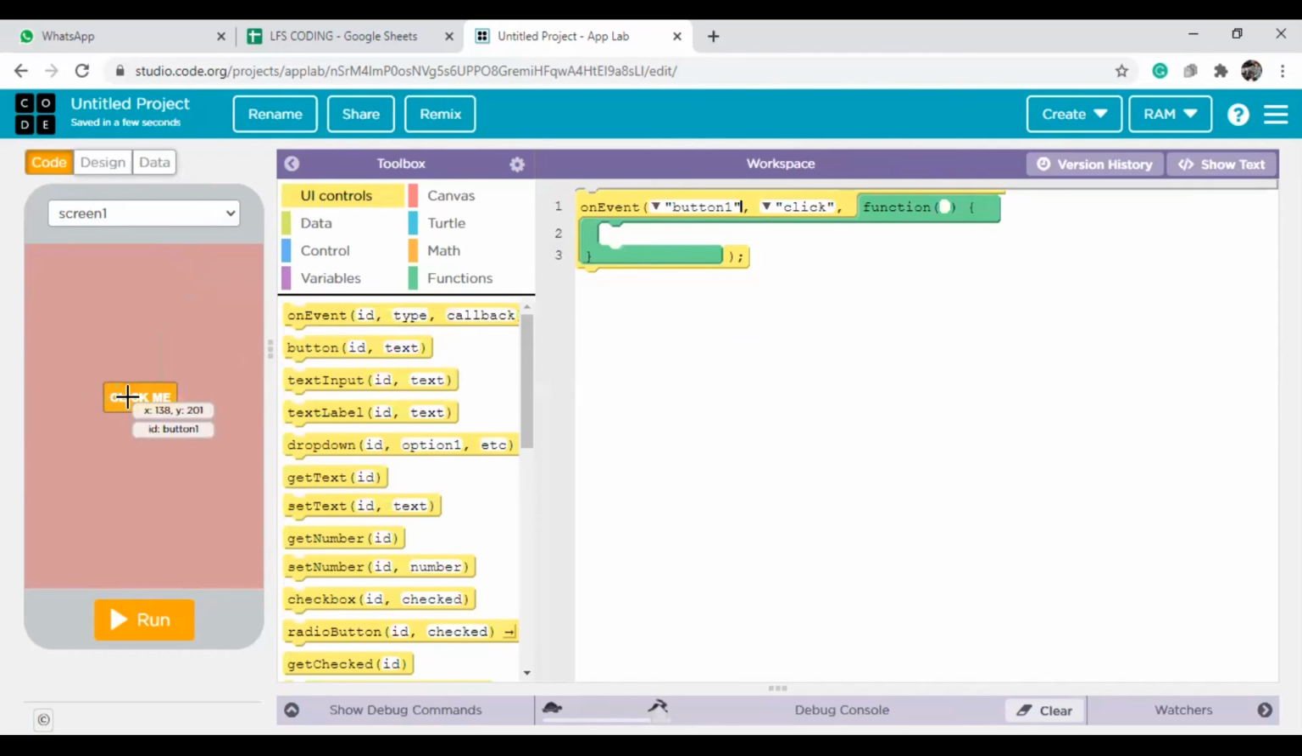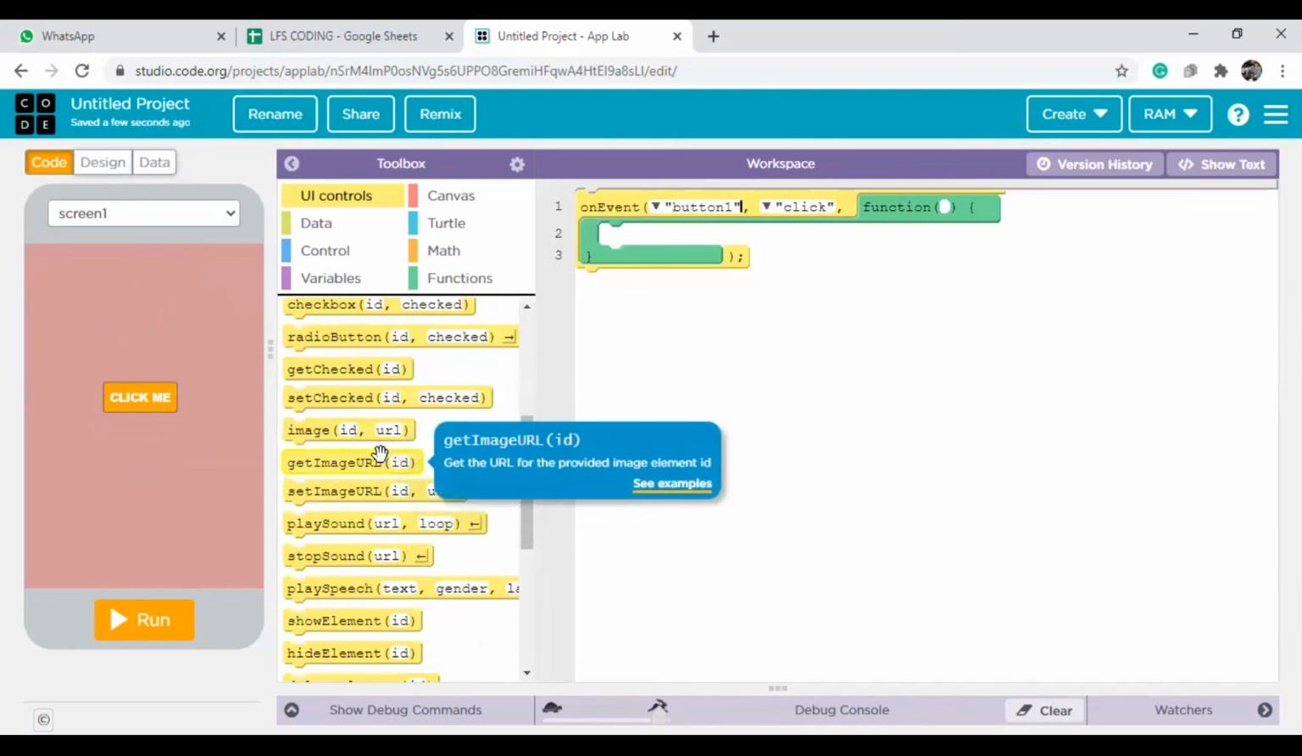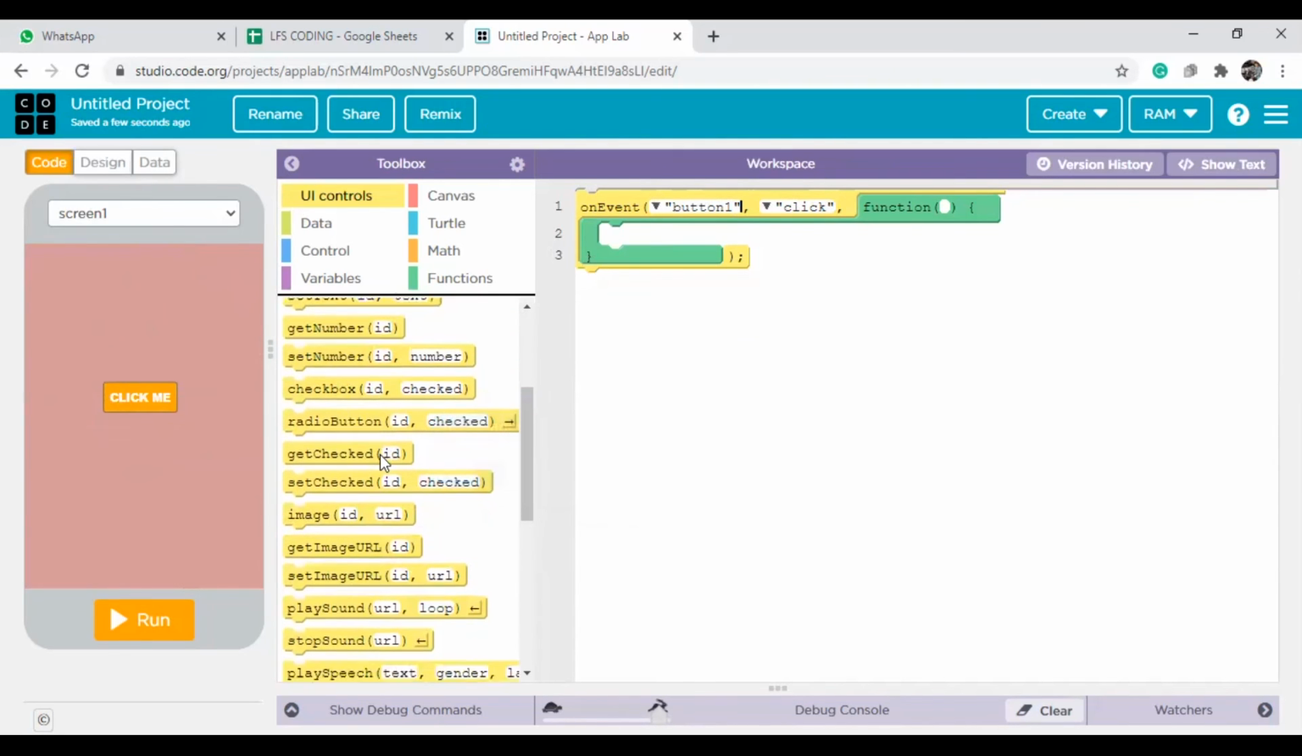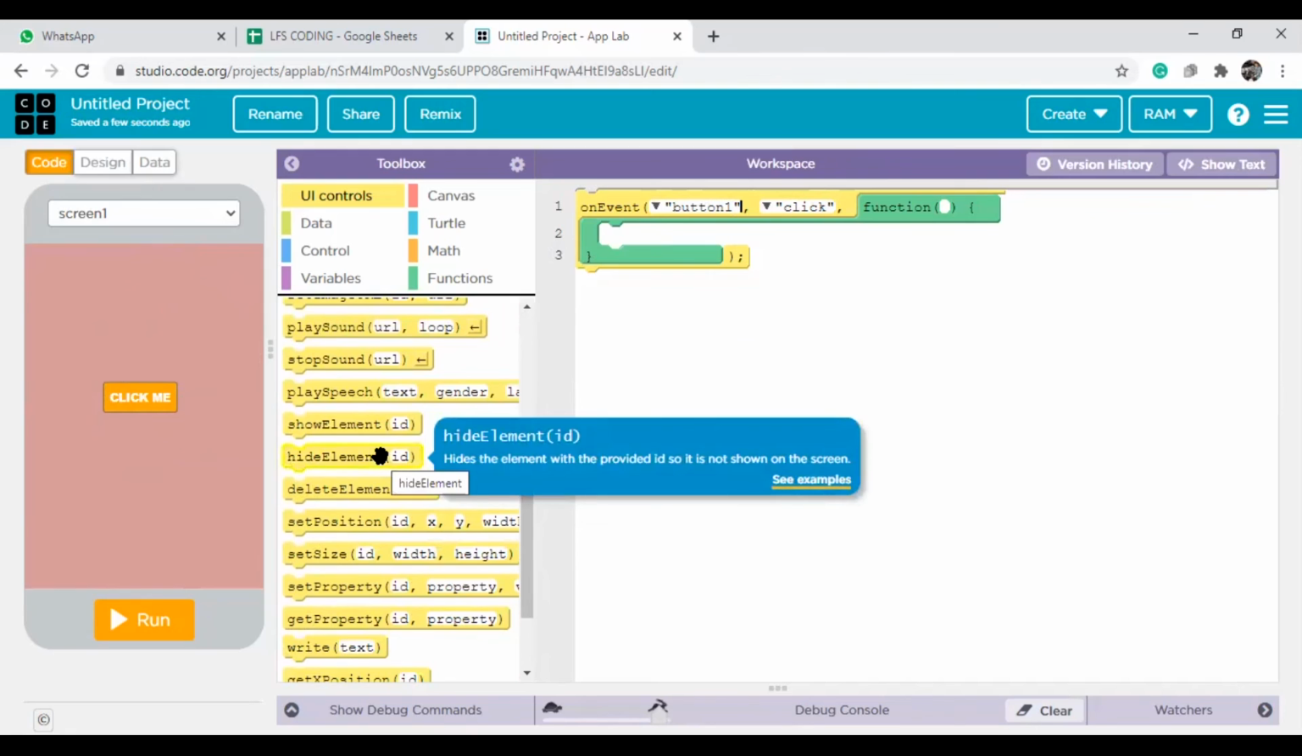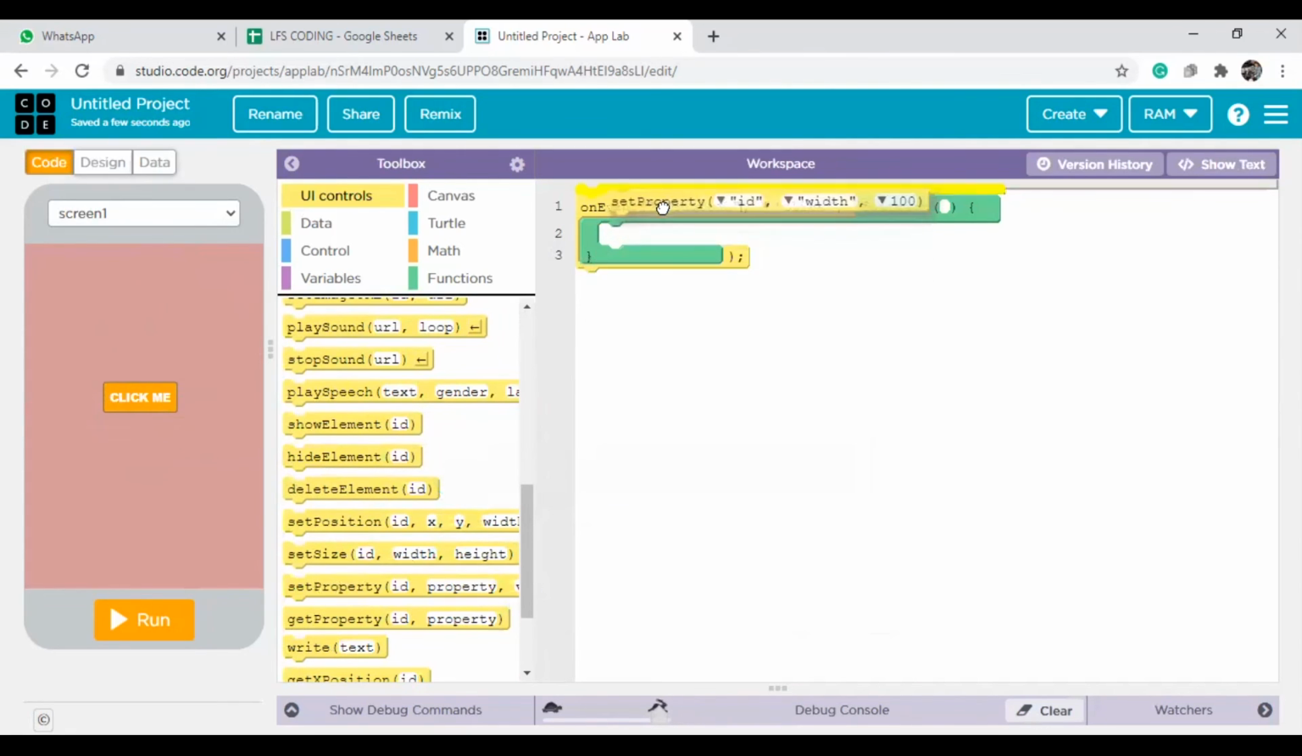Now come here. If we click on the button, the color of the screen should change. So if button one is clicked, I need to change the screen color. If you want to change anything, like color or size, we call it a property. So you can take the set property block. In JavaScript or any programming, two methods are very important: one is set, another is get. In future classes, I will explain set and get.